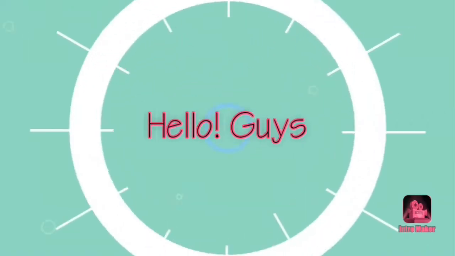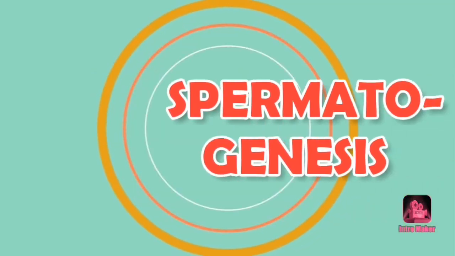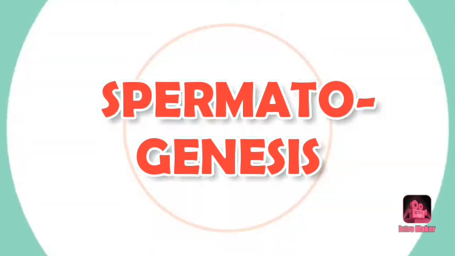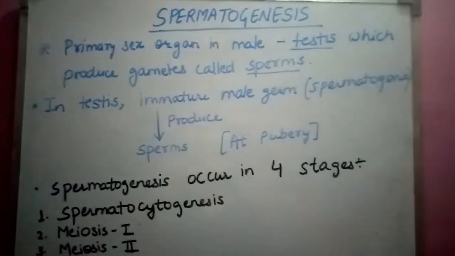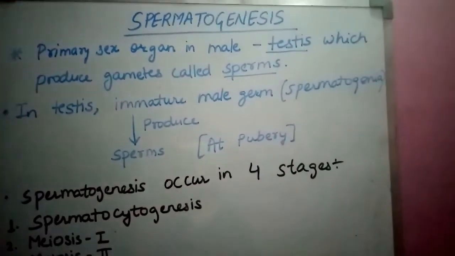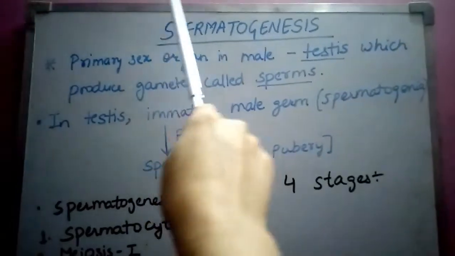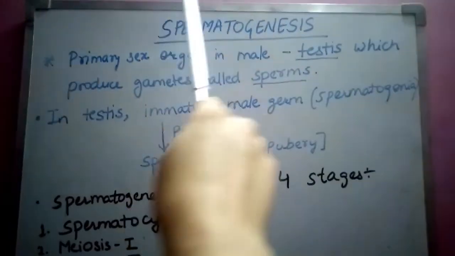Hello guys, welcome back. So here is my new lecture and the topic is spermatogenesis. Spermatogenesis, as you see here, what does this mean? So spermatogenesis means the formation of sperms. Genesis means formation, and the formation of sperms is called